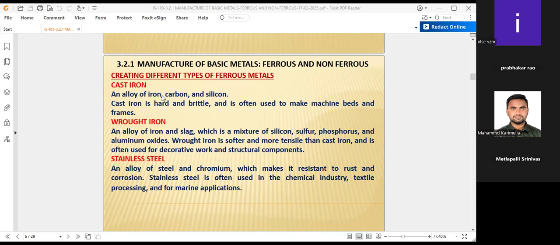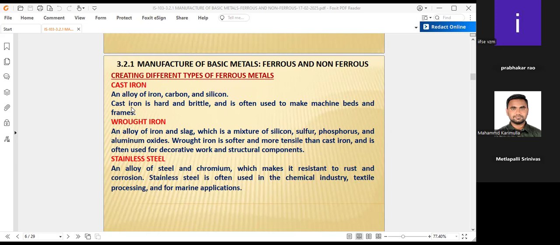Cast iron means a maximum amount of iron, then a percentage of carbon and some percentage of silicon. I'm not going into details of how much percentage of iron, carbon, or silicon is in the cast iron. That is scientific methods; we cannot go that much beyond the subject.